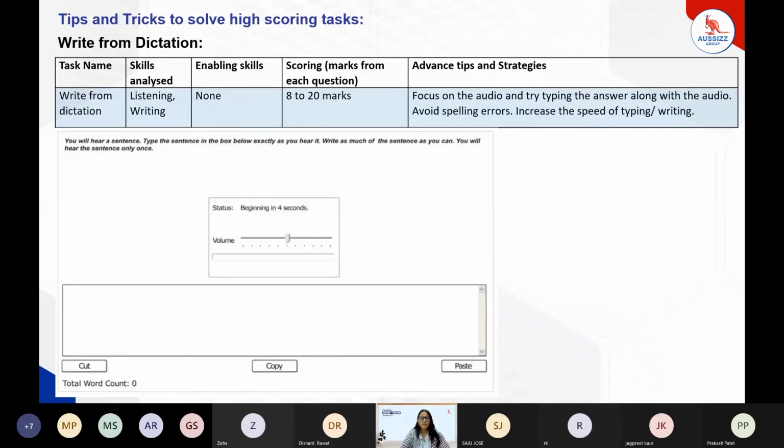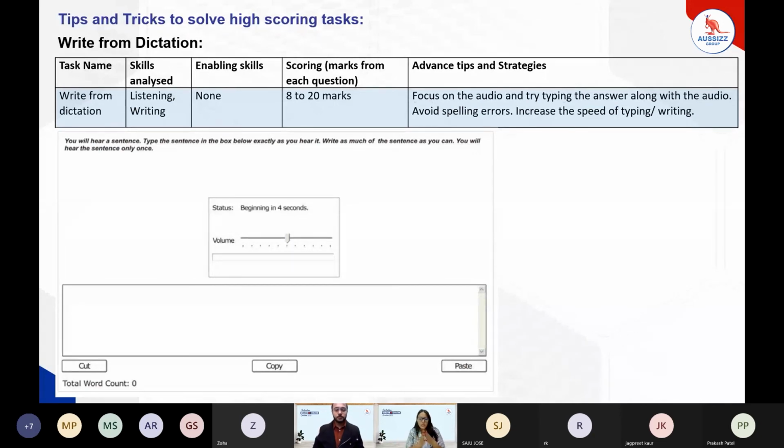Right, Dictation is one of the most important tasks of the entire exam. It gives us score towards listening and writing because we have to listen to the sentence and write it down in the box provided. The best part is that the title says to write as much of the sentence as you can.